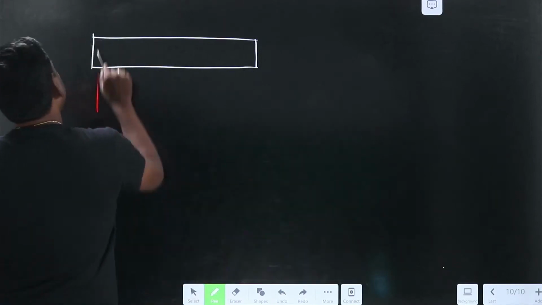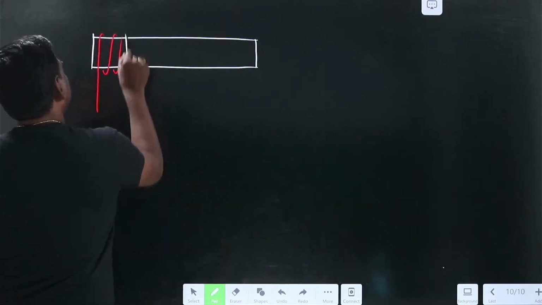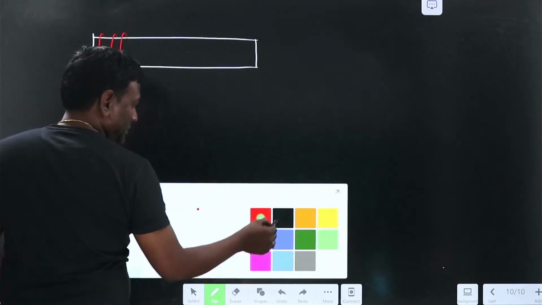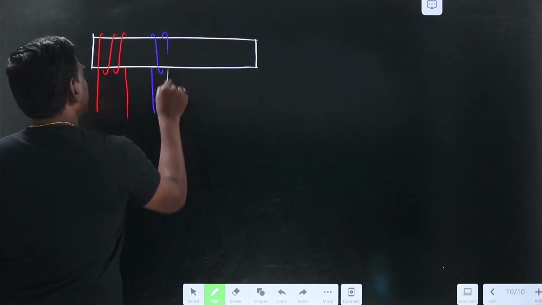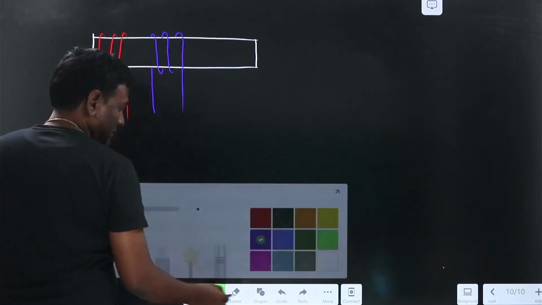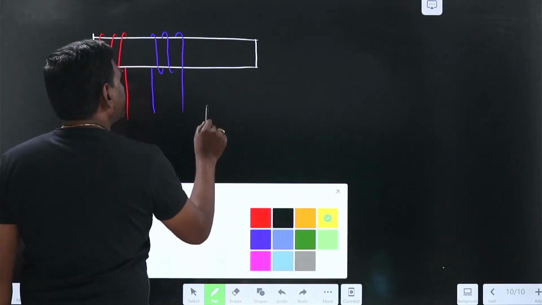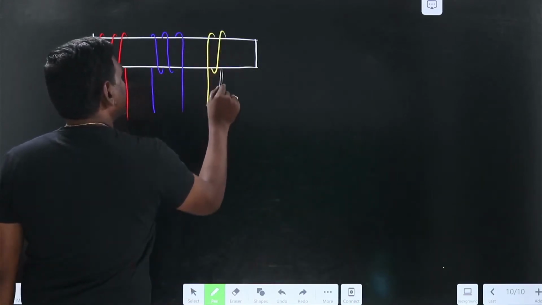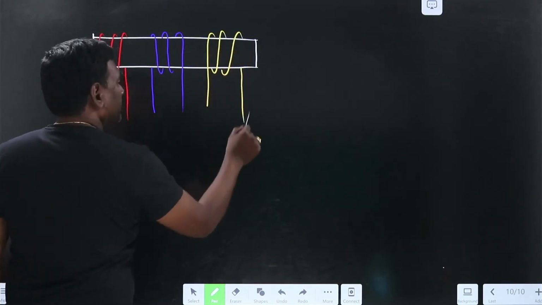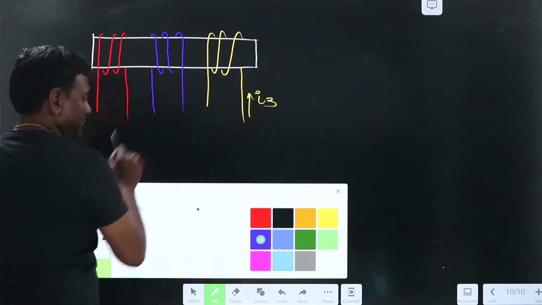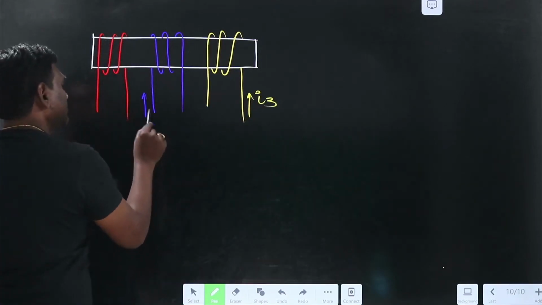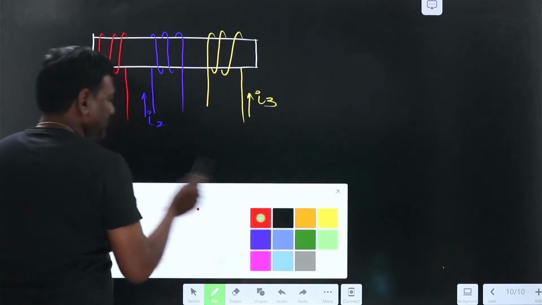Red, after that blue, and after that yellow. Yellow current is like this, blue current is like this, and red current is like this.